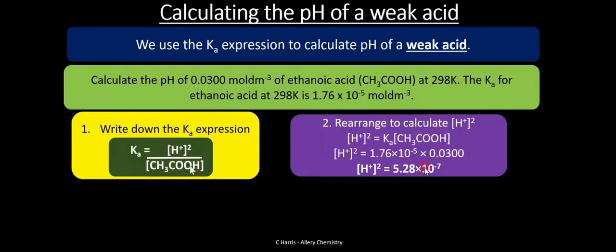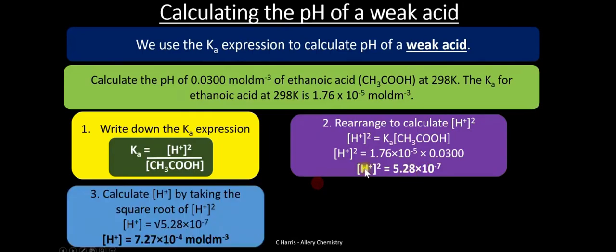So rearrange for H plus, and we are going to have our H plus squared being equal to 5.28 times 10 to the power -7. When we apply our square root sign here, we're going to have 7.27 times 10 to the power -4. So you can calculate the concentration of H plus given your Ka value.